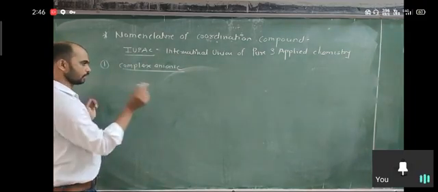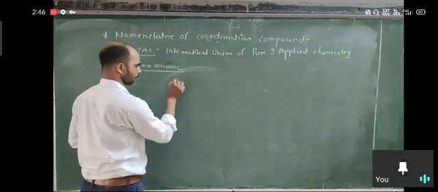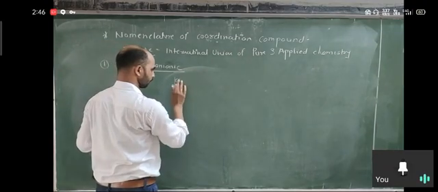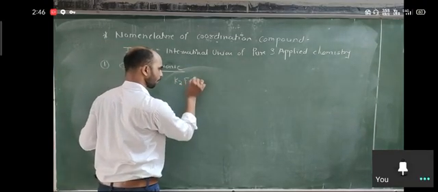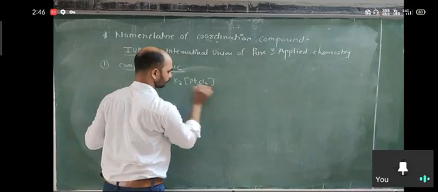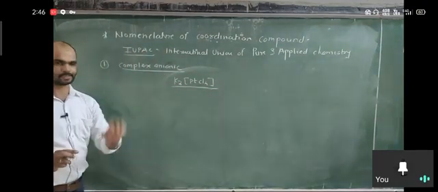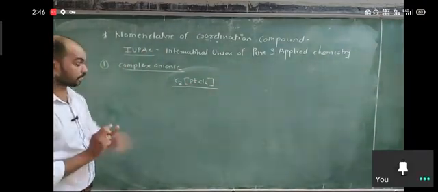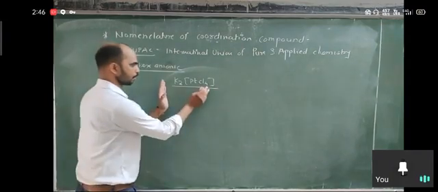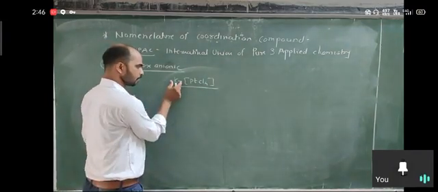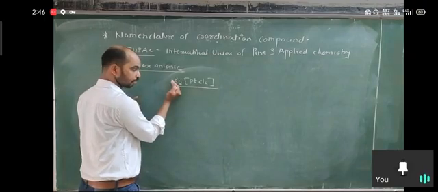Okay. So for that we consider a simple example: K2PtCl4. This is the coordination compound. Here it is an ionic complex because the cation is present at the left of the complex.